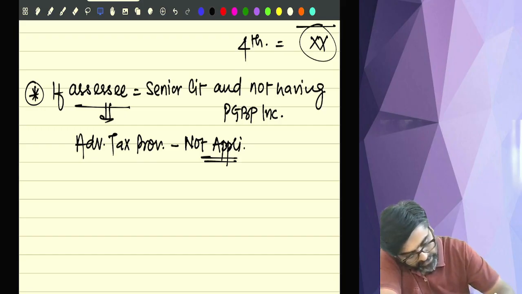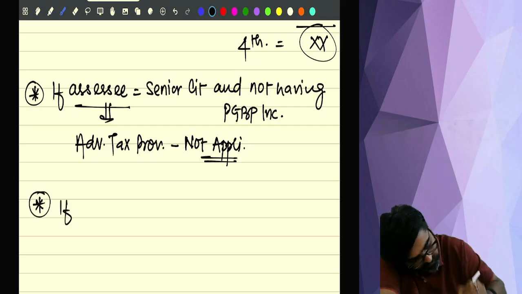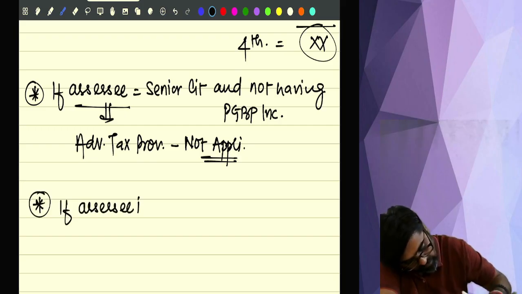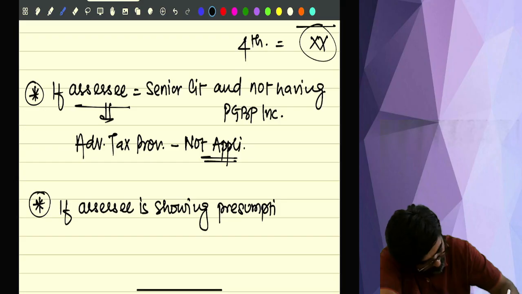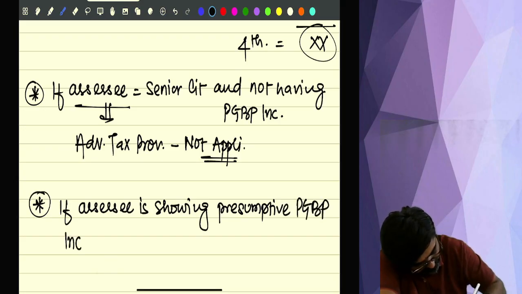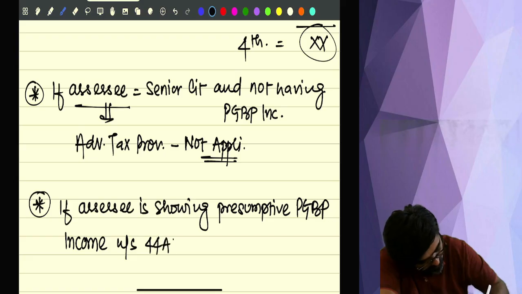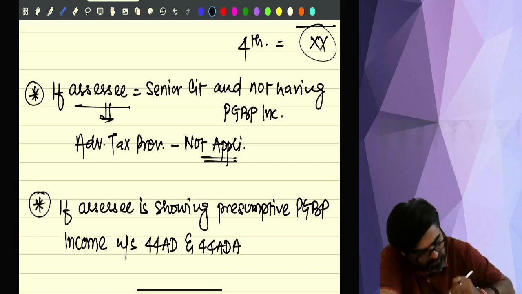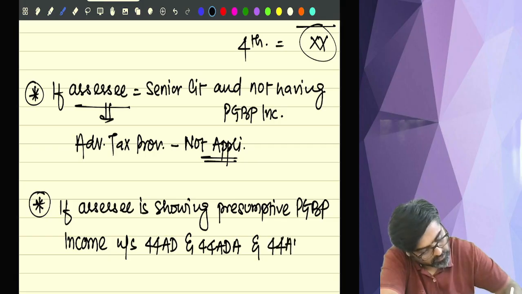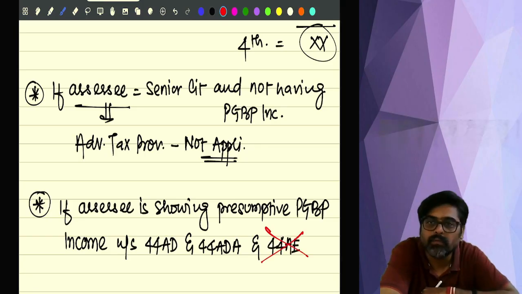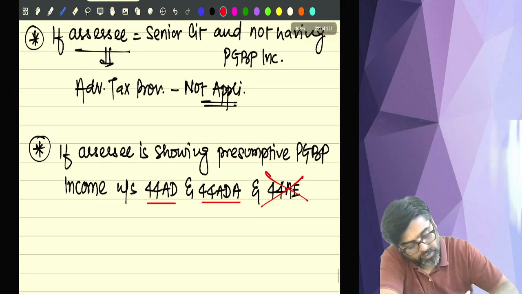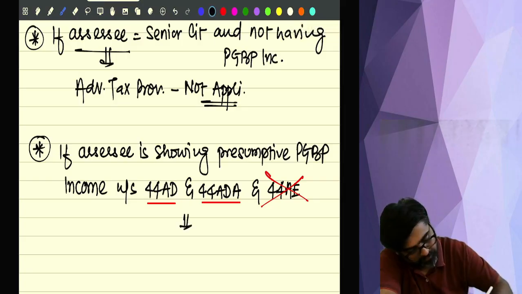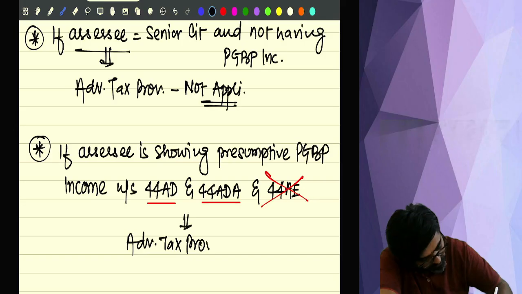One thing. Second thing, you have to remember that if the assessee is showing presumptive PGBP income under section 44AD and 44ADA, so advance tax provisions are applicable to these assessees also. I wrote 44A, but after writing, I cancelled it. Which presumptive income? Only 44AD and 44ADA.